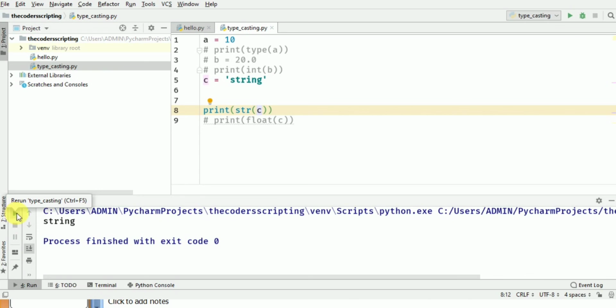Okay, so we are getting string. So yeah, the string constructor will convert a string type, a float type, also a string type, into a string literal. Let's see for a float variable.